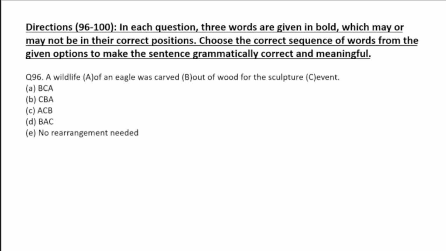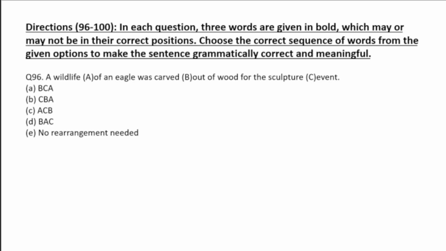So let's see the first question. A wildlife of an eagle was carved out of wood for the sculpture event. So for the sculpture event, what they have done, we can understand from this sentence directly that we can just change. So we can go like this. The wildlife of an eagle cannot be carved.